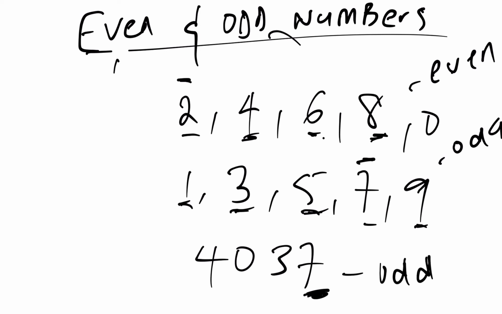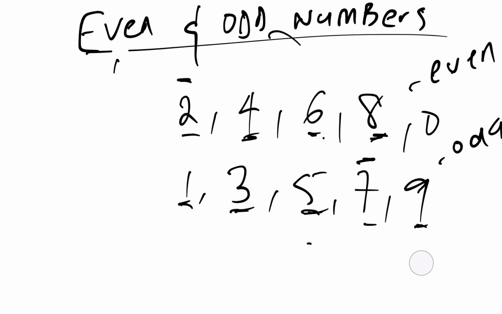If you want, you can try to divide the 4037 by 2. You will see that you will get a remainder of 1. So it's just an easy way out to tell if a number is an odd number or it's an even number.